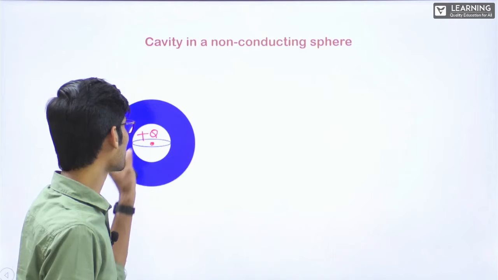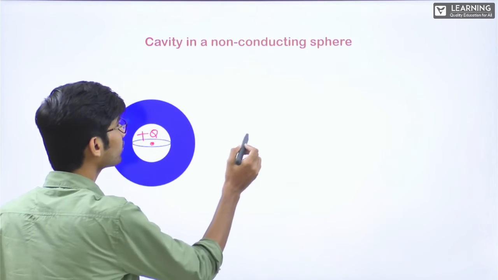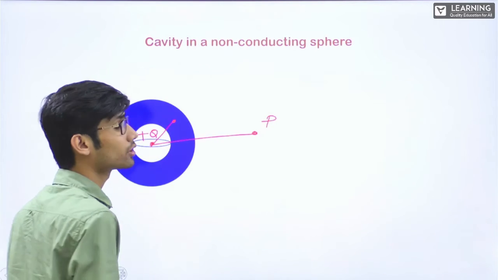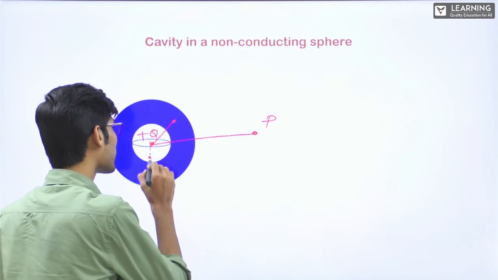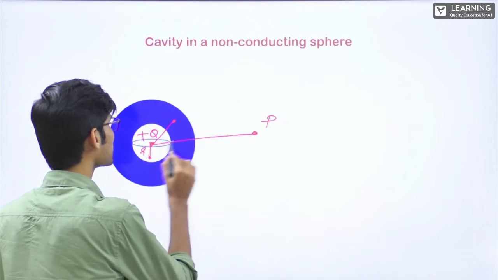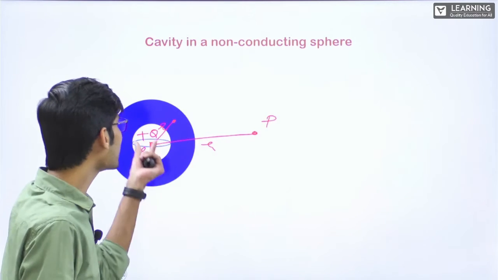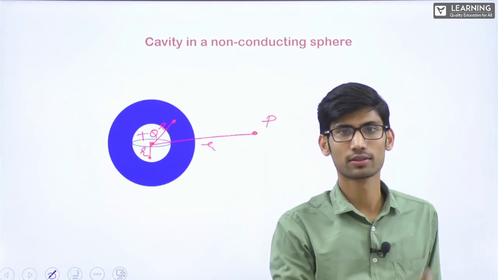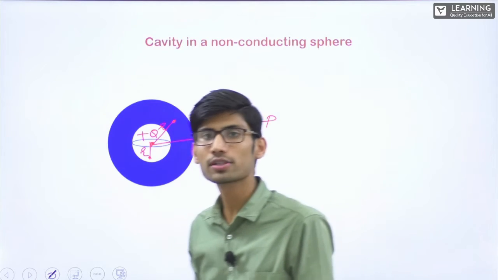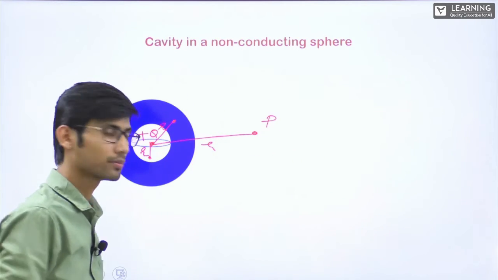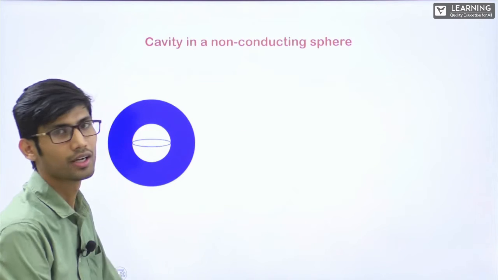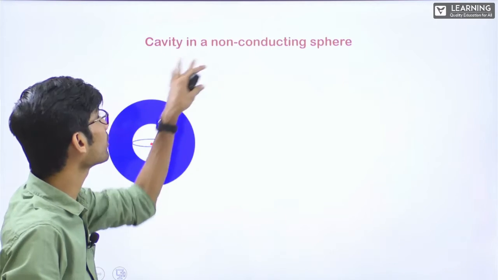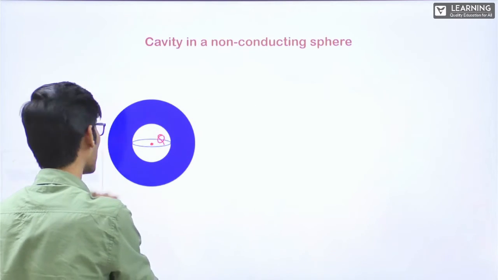There is no charge other than this charge, right? So if I want to write potential at P point, how much it will be? KQ by R. If I want to write at this point, how much it will be? KQ by R. If I want to write at this point, how much will it be? KQ by R. Where R is this, R is this, R is this. Because other than this, there is no other charge. Potential at any point is due to all the charges present. Here, other than this, there is no charge present since it is non-conducting, right? Clear? So that means these kind of questions where a charge is kept at the cavity will not come for cavity in non-conducting.